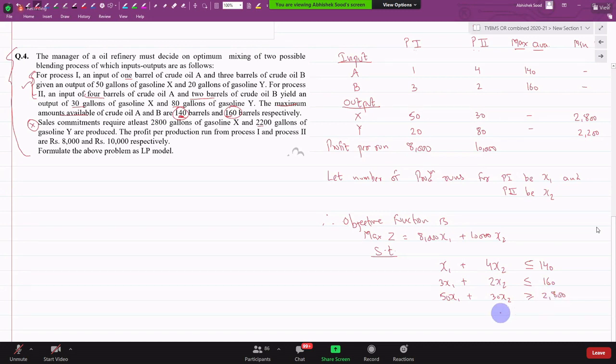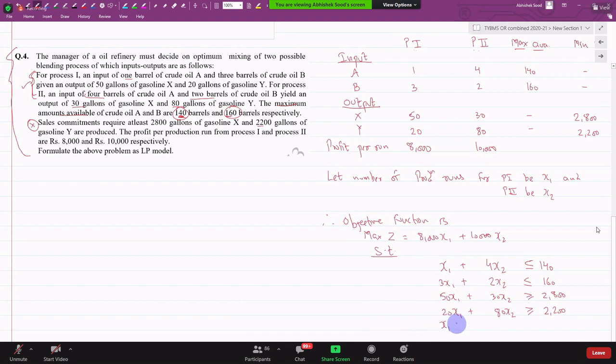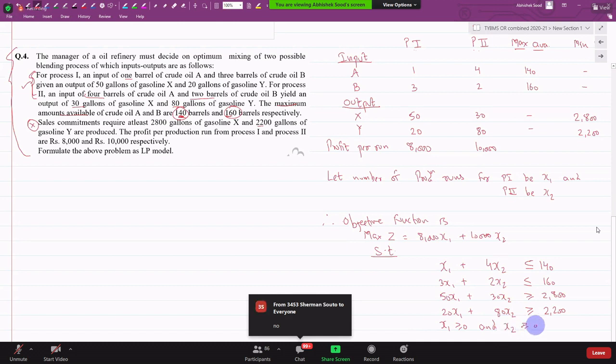Arey yes. 20x1 + 80x2 should be more than equal to 2200. And can you have negative runs? Negative production runs हो सकता है क्या? Are we clear?